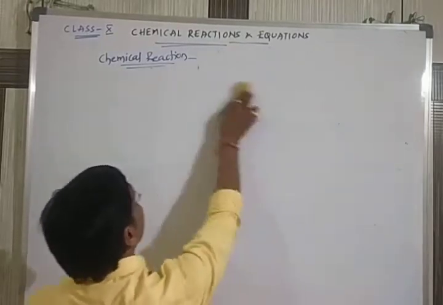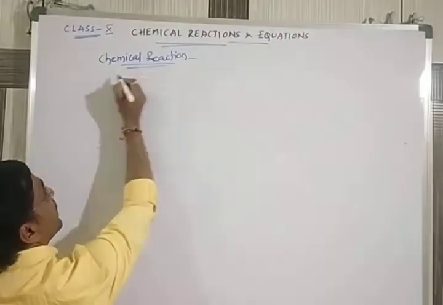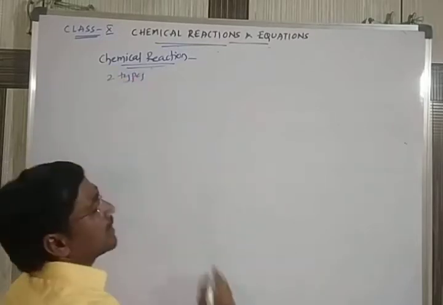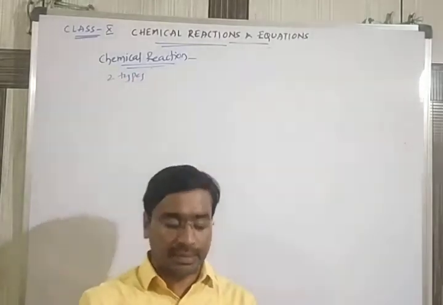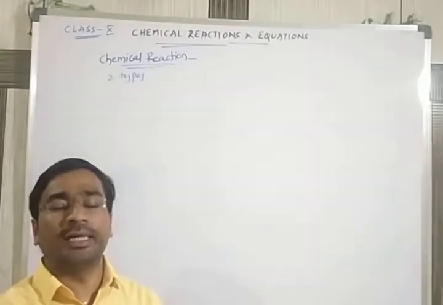In a chemical reaction, now we are going further. Chemical reactions, whatever we write in the form of symbols, the symbolic method, are generally of 2 types.